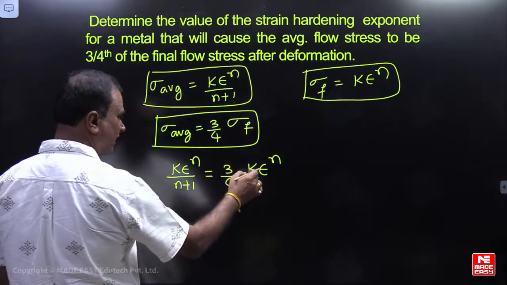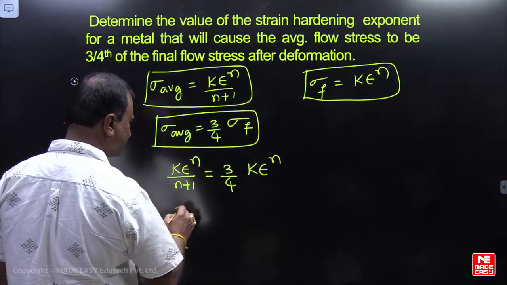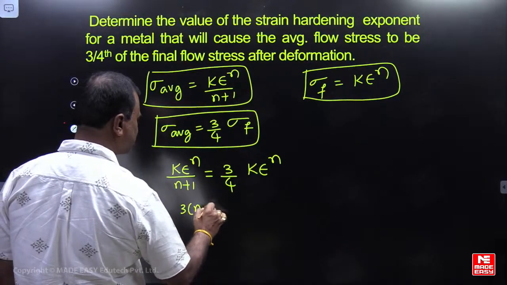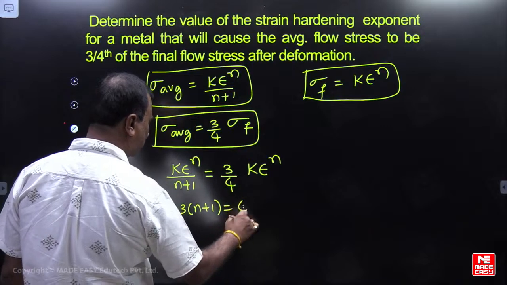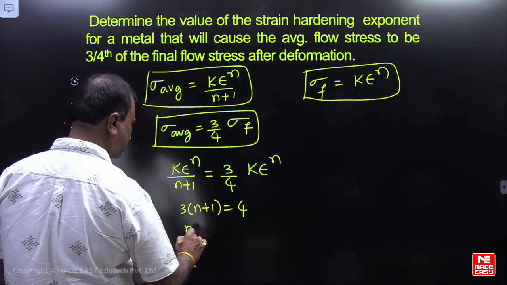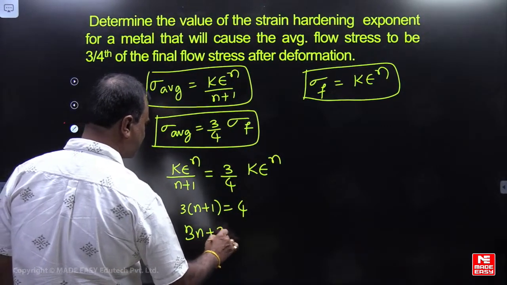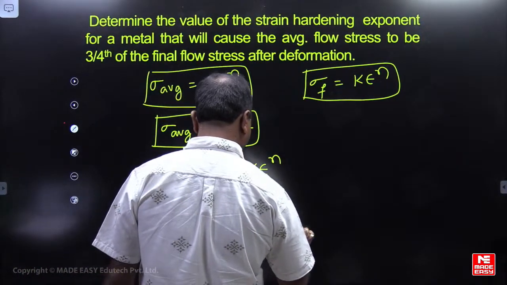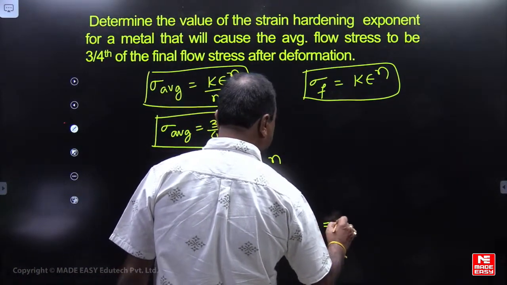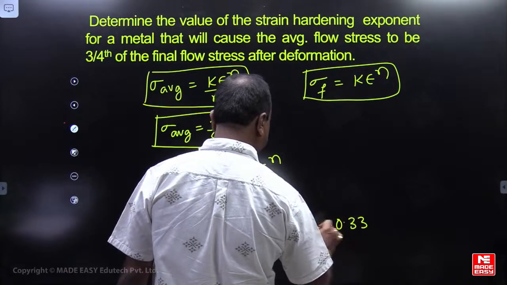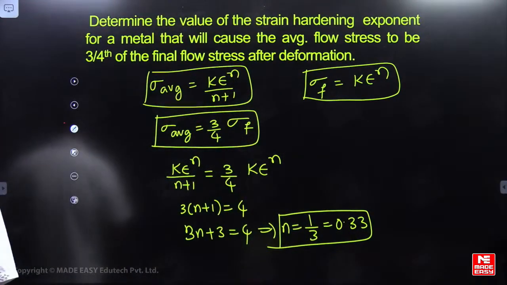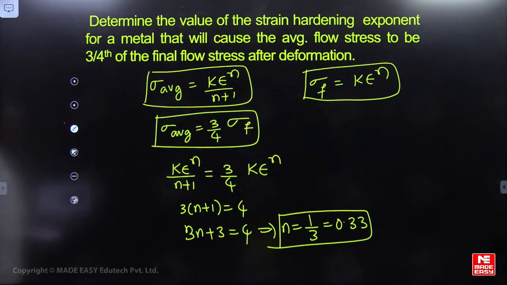Right. So K epsilon to the power, it will be getting cancelled, friends. So what happens? 3 into n plus 1 will be equal to 4. 3 into n plus 3 equal to 4. So n equal to 1 by 3, 0.33. Strain hardening exponent is 0.33. Yes, very good. Strain hardening exponent is this one.